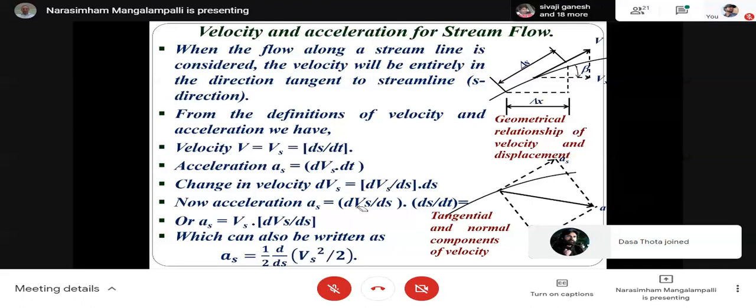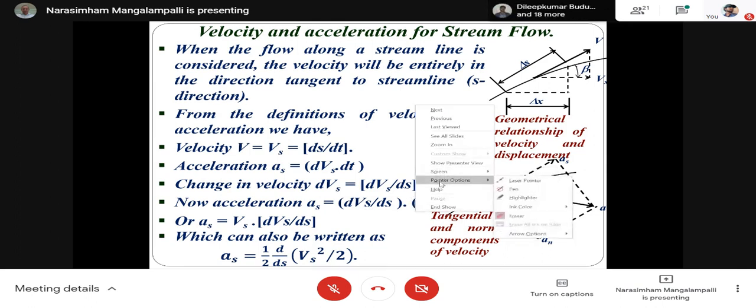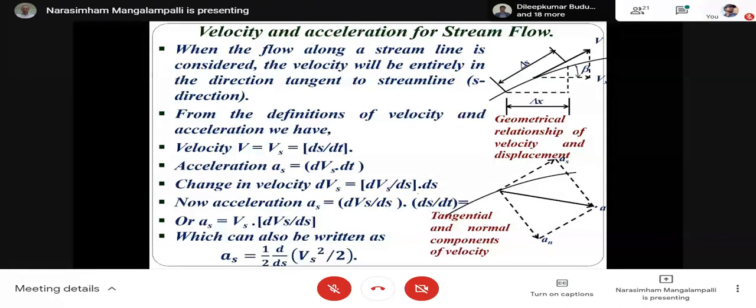Now, see what I will do is, this dvs by ds, ds by dt. What is this ds by dt? Velocity.